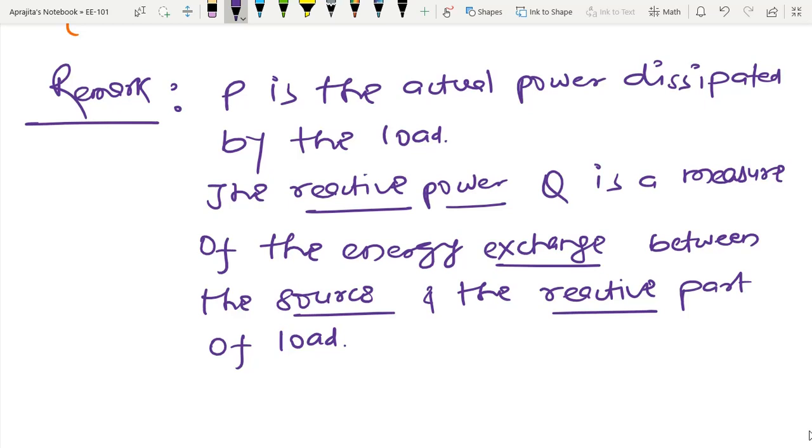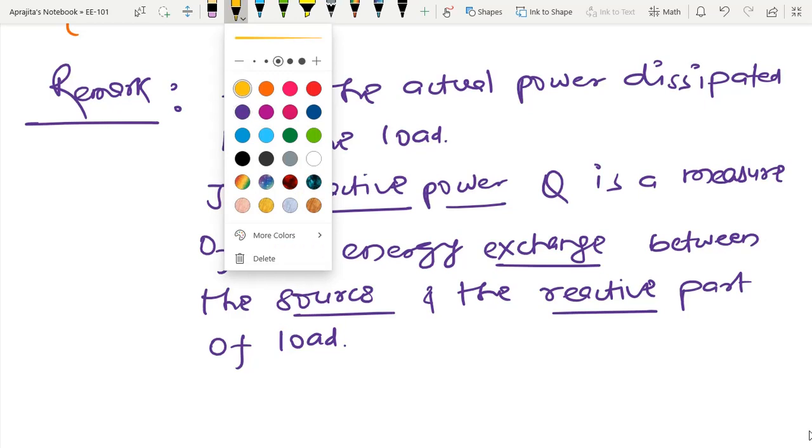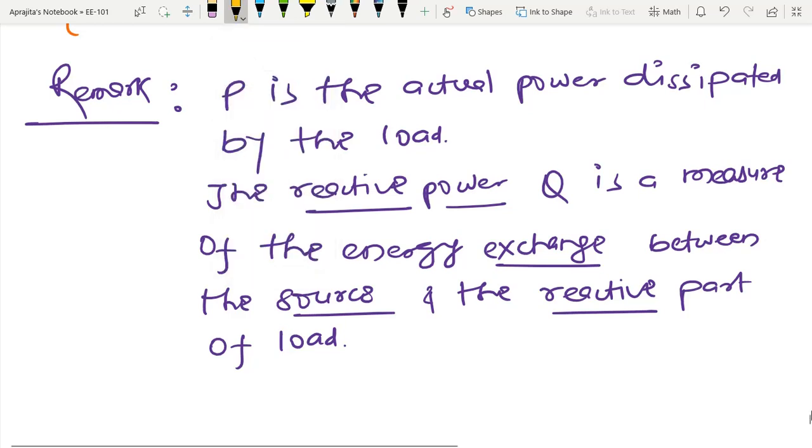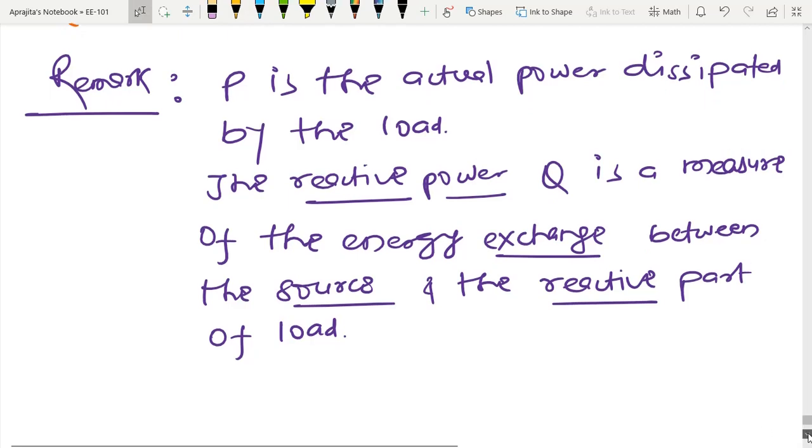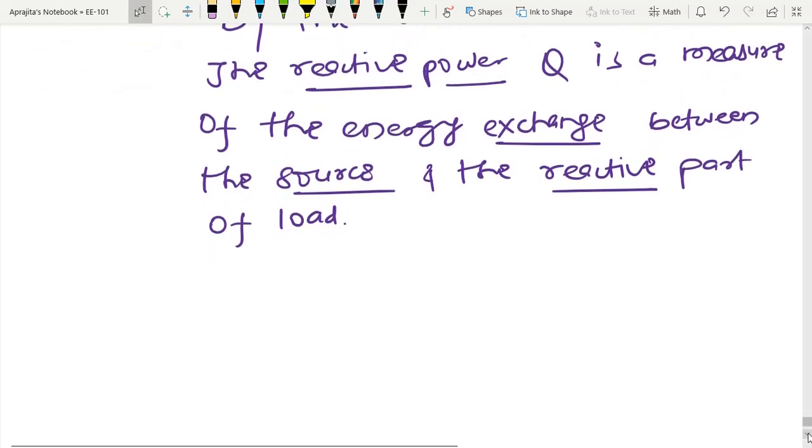and again, in order to distinguish this actual power and reactive power, we are going to coin another measuring unit for the reactive part of the power.